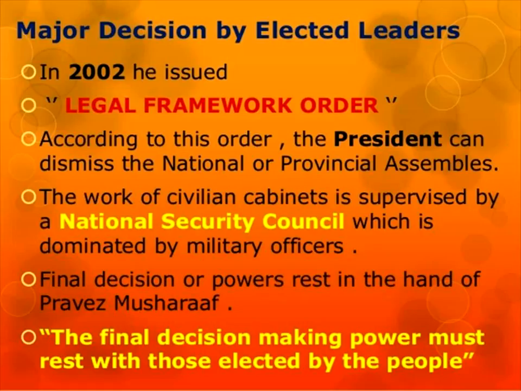And the final decisions or powers. The final authority of decision or powers rests in the hand of Parvez Musharraf. He himself declared himself. That is the thing. The final decision-making power must rest with those elected by the people, and in a democratic government only, this final decision-making power must rest with those elected by the people. In that case, the final decision and powers rest in the hand of Parvez Musharraf.